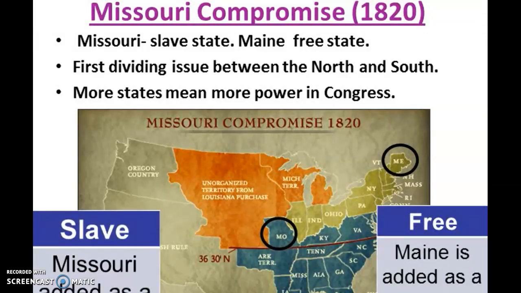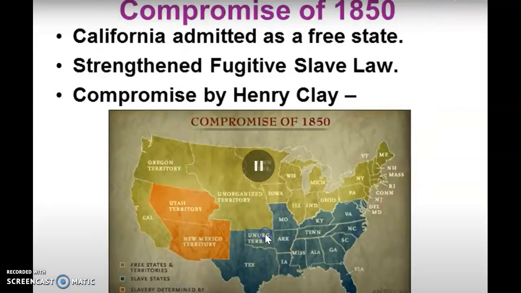Now they also created a line, the Missouri line, to hopefully help solve any future problems and arguments about slave or free states. This line is imaginary. As new states are added in the West, what is supposed to happen is any new states above the line should be free states, and any states below the line should be slave states. But we'll see in the next couple of compromises why it doesn't work out.